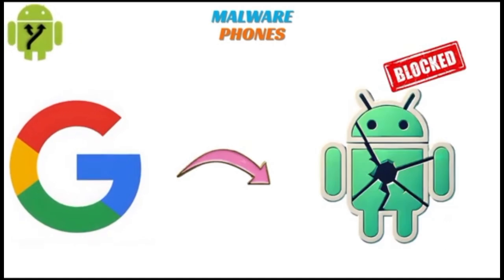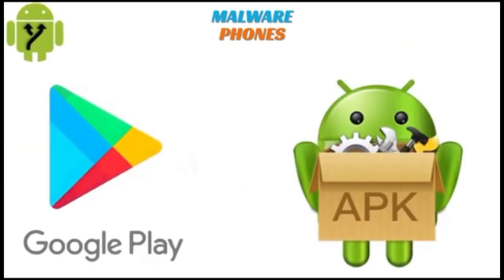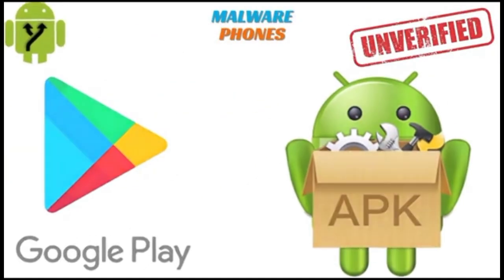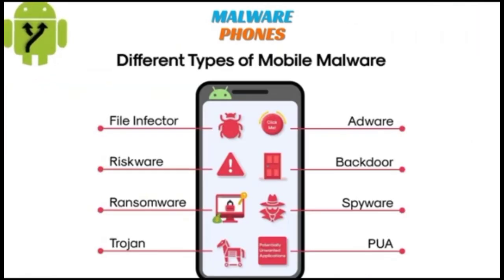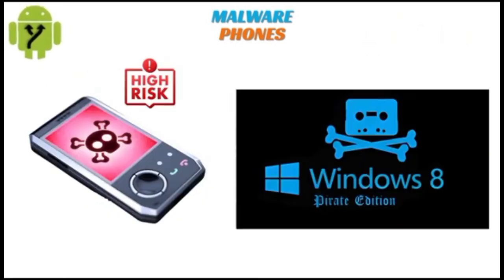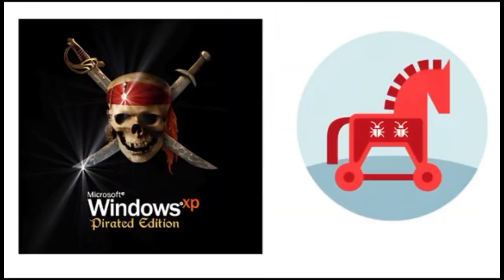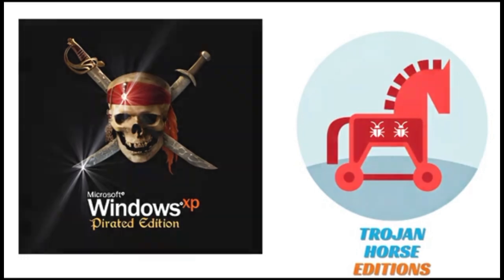Governments banned uncertified Android builds outright. Google blocked unverified operating systems from Play services. These failed operating systems prove that when an OS acts like malware, it becomes malware. And if pirated Android is bad, pirated Windows is worse. Pirated Windows, Trojan Horse editions.